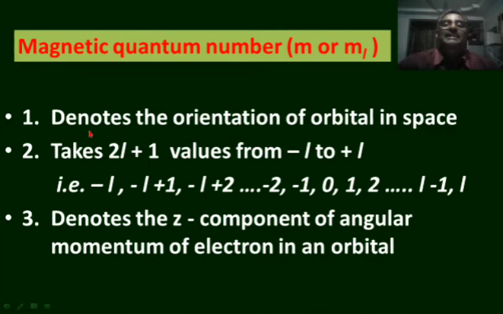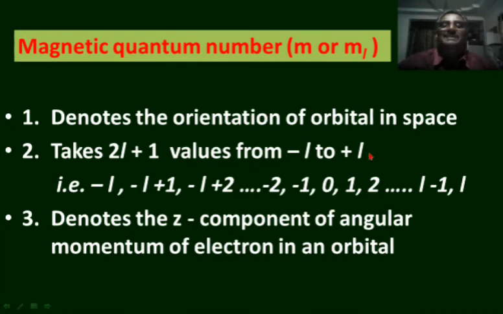So, the electron cloud density orients in certain directions in space, and those orientations are represented by this quantum number. It takes the values from minus L to plus L, that is, it takes 2L plus 1 values.